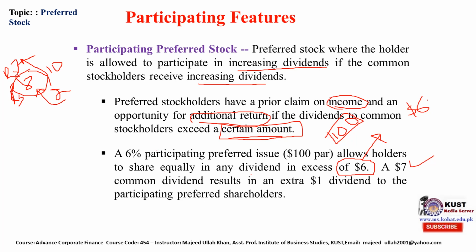More than this, if paid to the common shareholder, let's suppose $7, $8, or $9, these extra amounts will be shared with the preferred stockholder. But below this, nothing will be shared with the preferred stockholder.